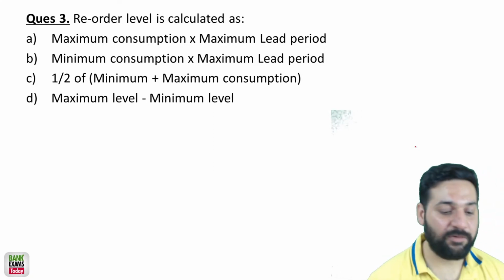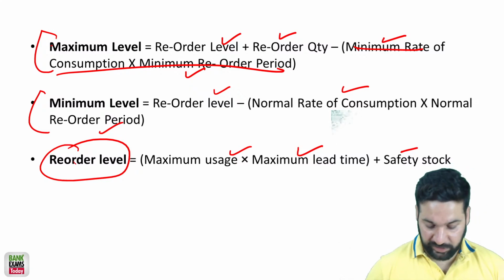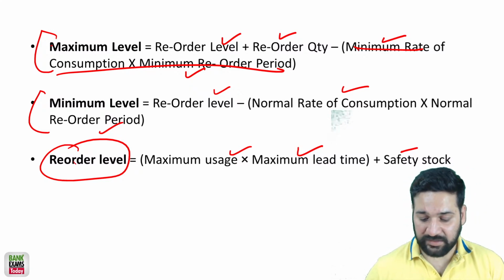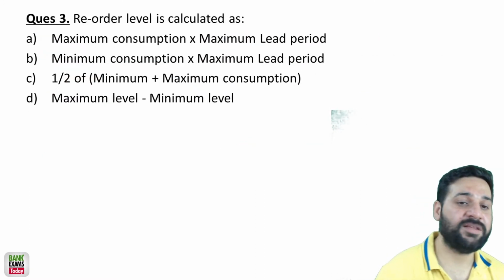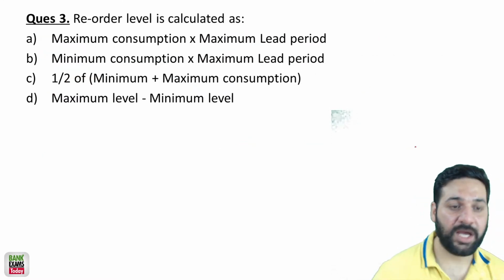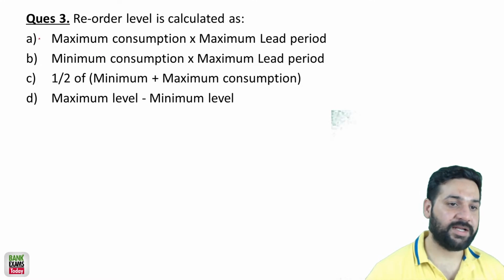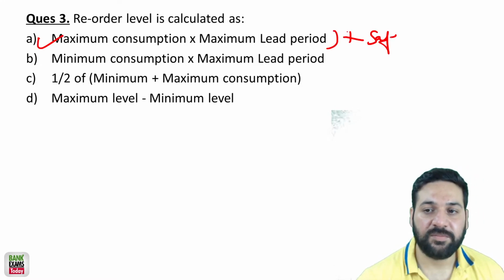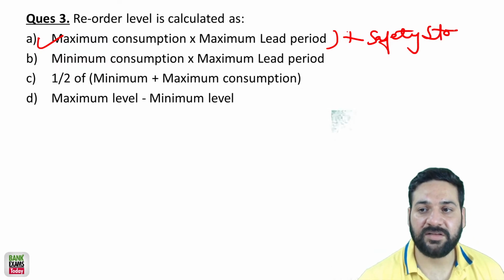The simple formula I have already given here. The reorder level, please check it. The reorder level is maximum usage, consumption, maximum lead time plus safety stock. Plus safety stock is not given here, but anyway, A is the correct answer. If it is not given, but anyway, safety stock should be there. Reorder level plus safety stock. This is the simple formula.